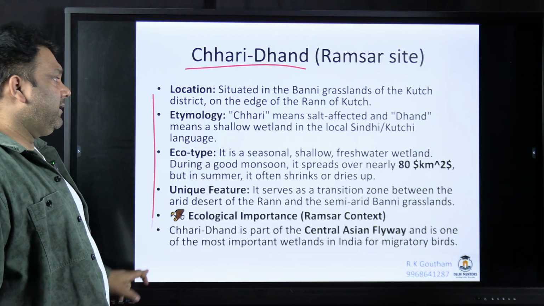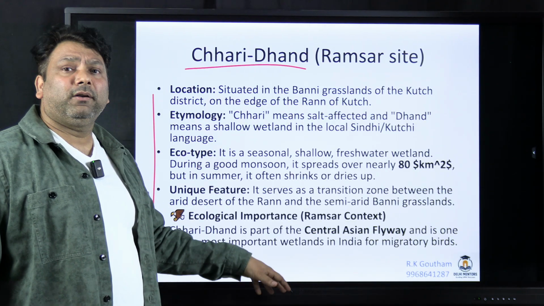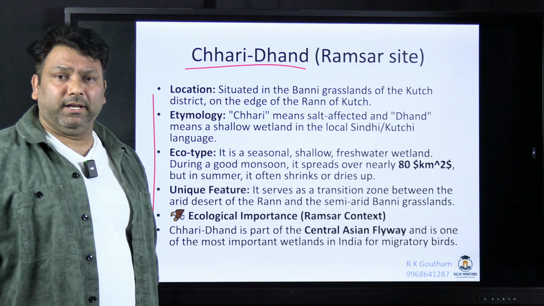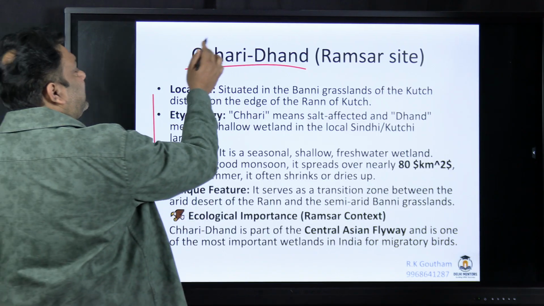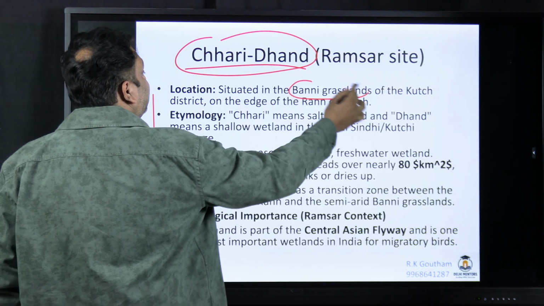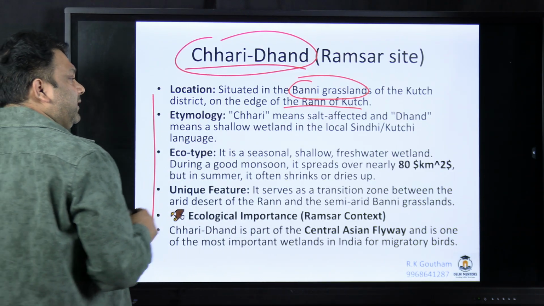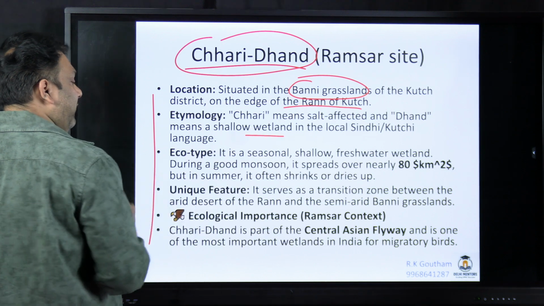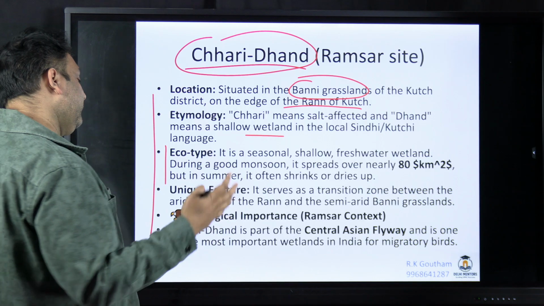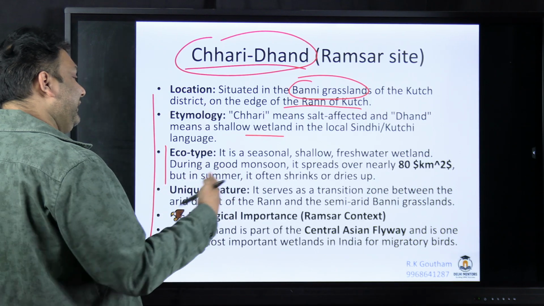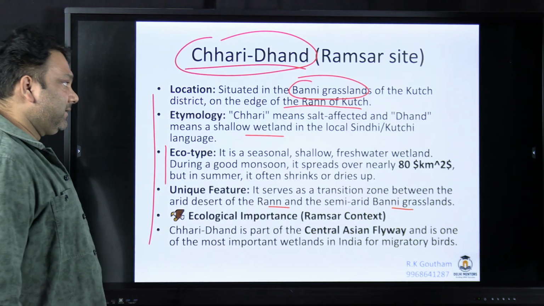So the Chari Dhand is part of the Banni grasslands. So this is part of the Rann of Kutch area. So remember these 2-3 keywords here. Chari Dhand is part of Banni grasslands, which is part of Rann of Kutch. So Chari means salt affected, Dhand means shallow wetland. So it is seasonal in nature. Whenever the monsoon comes, then only the water will come. So it is acting as a transition between the Rann of Kutch and semi-arid Banni grasslands.